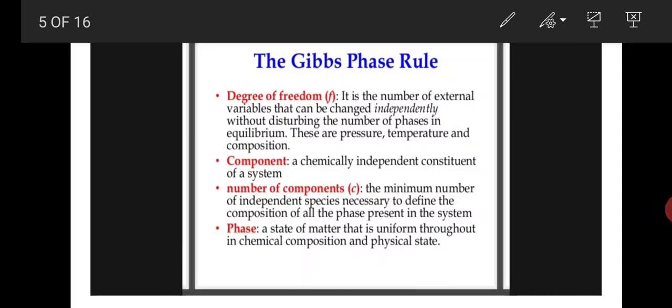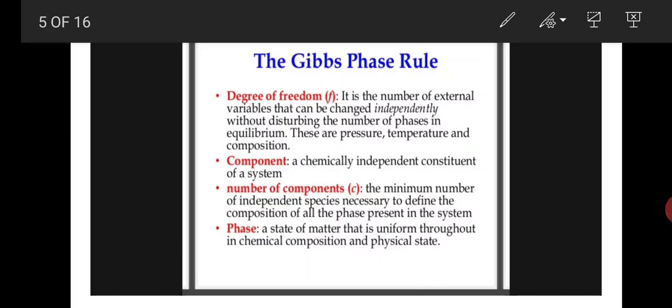The minimum number of independent species necessary to define the composition of all the phases present in the system. Already I have told you, the chemical compositions which are present in a chemical reaction in different phases are called the number of components.